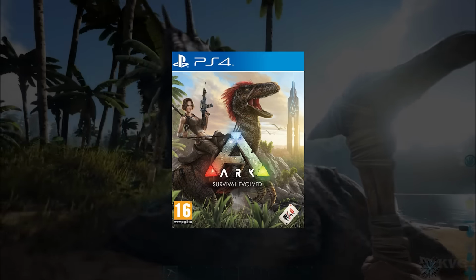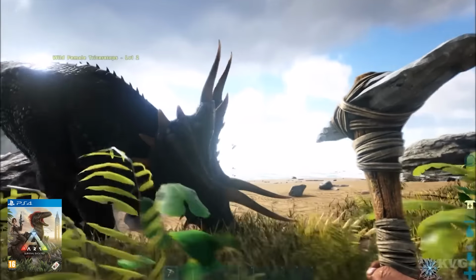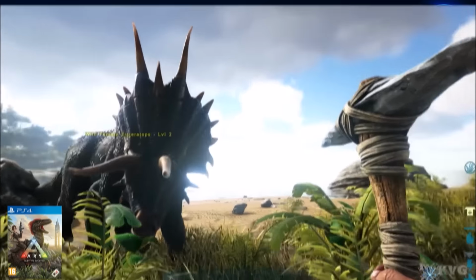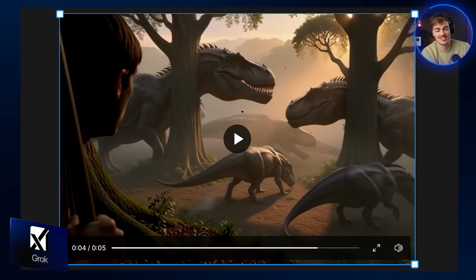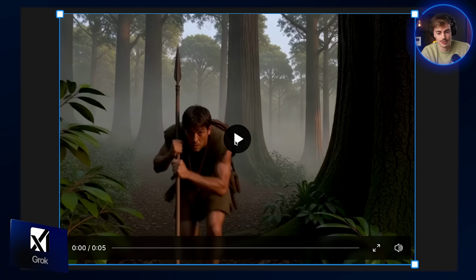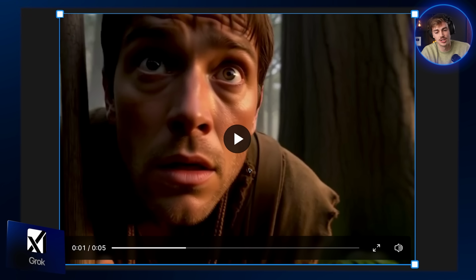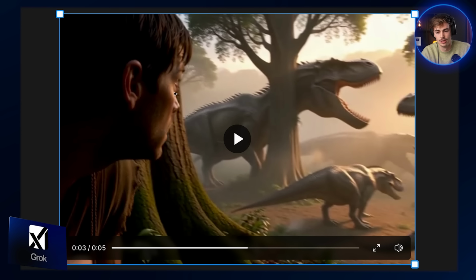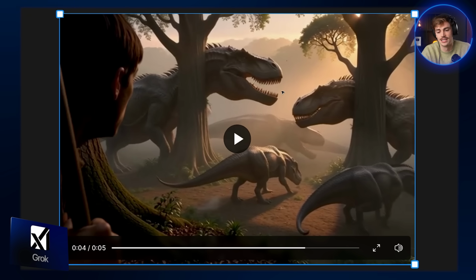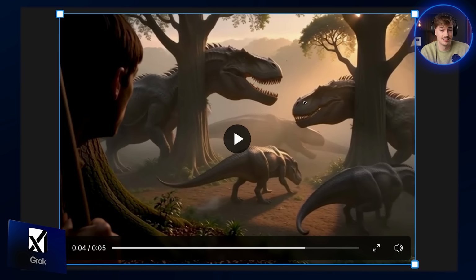Do you guys know the game Ark Survival Evolved? This is exactly what it feels like. Whenever I played that game, we got all dinosaurs being stuck in the trees, and that's happening over here. But all in all though, I love how he approaches the camera. We even got this soundtrack going on, and then the camera pans around and he looks to the dinosaurs. The only bad thing is that they are stuck in the tree. That's the only thing. But other than that, it's incredibly good though.